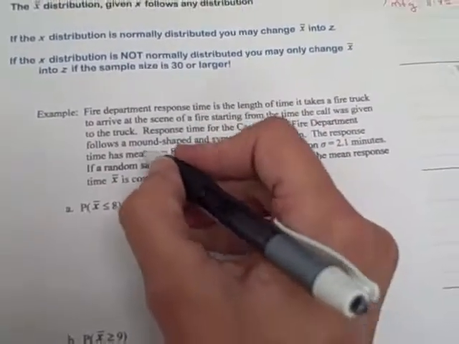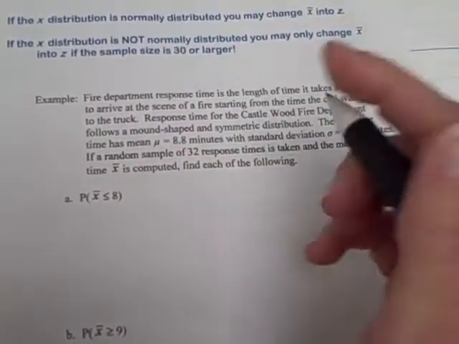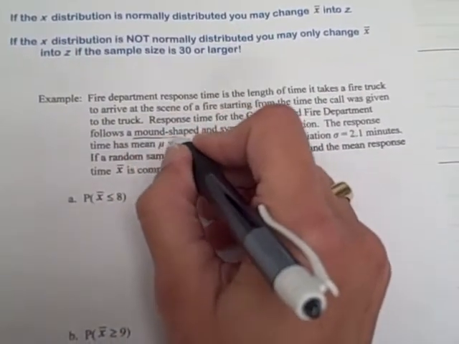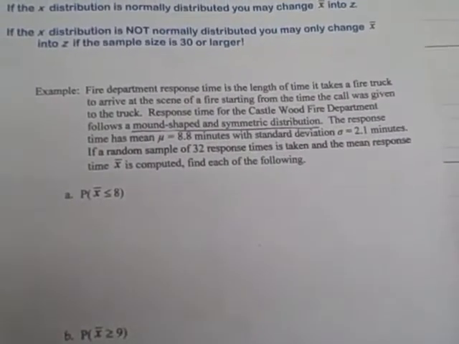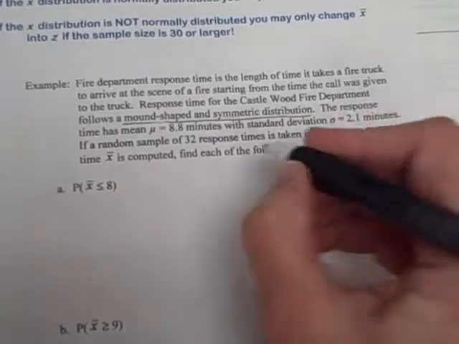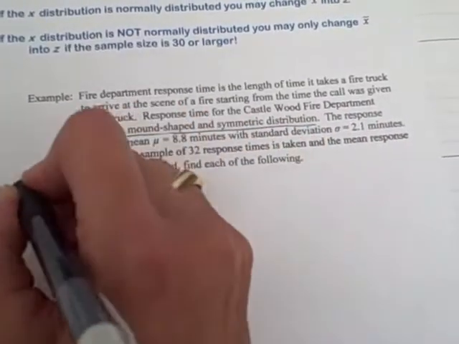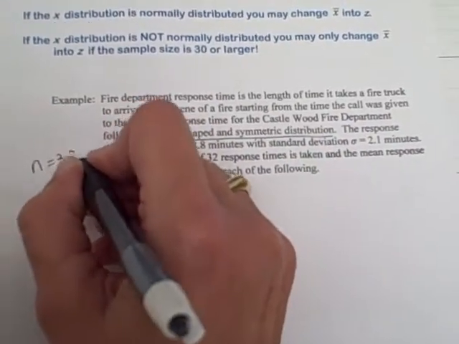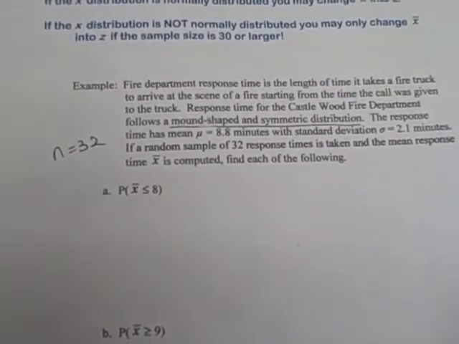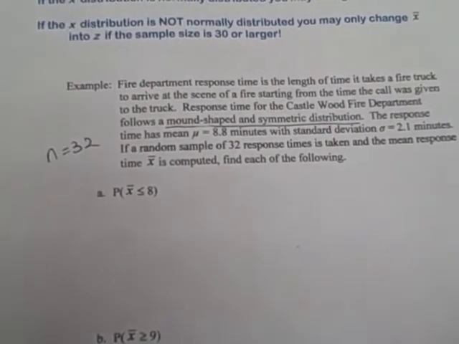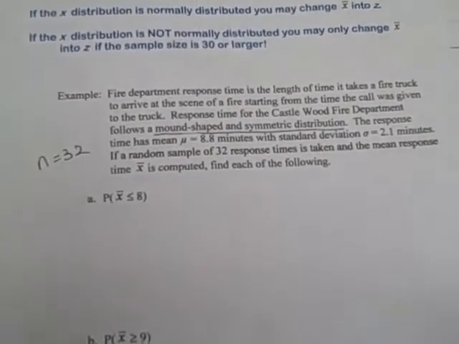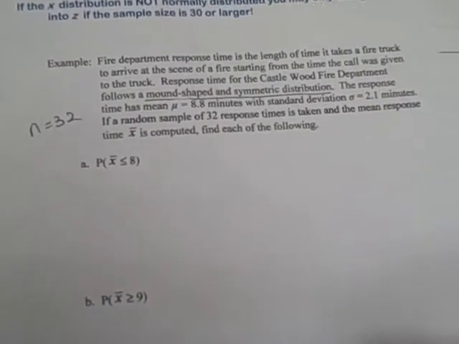Well, this is asking us to find the probability of an x bar. However, if you notice, nowhere in the problem did it say normally distributed. It just said we had a mound-shaped and symmetric distribution. But if we look at our sample size, we can see right here n is 32. So it really doesn't matter. Since our sample size is larger than 30, we can go ahead and work these problems out just like we did before.